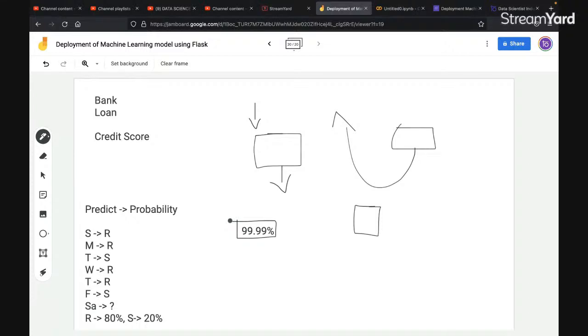Okay, still there is a chance. We are not giving you a surety, but we are giving you a probability that you will not be affected. But still there is a 0.0% chance, so that the company can easily save themselves from all these court cases and all these claims. So this is how machine learning works, and this is how the company uses machine learning to do so.